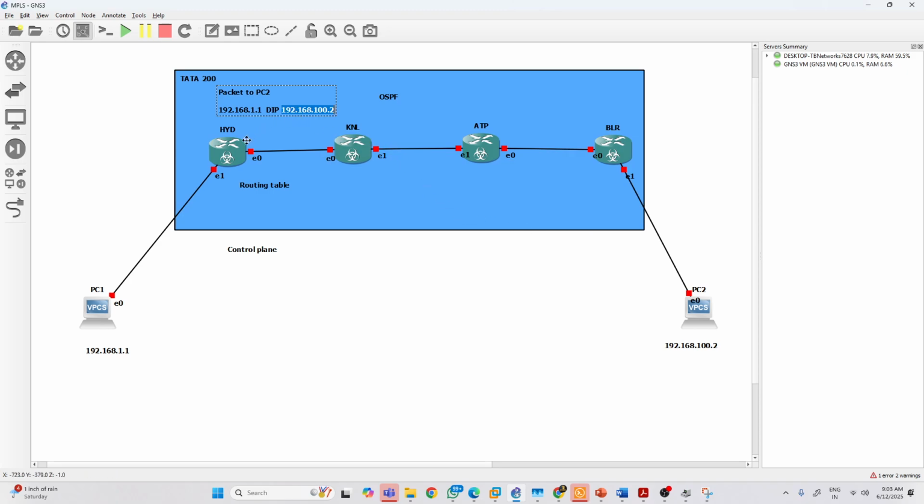Once the packet has arrived on the Hyderabad router, it will check the routing table. Imagine here we have only four routers and the internet, right? This is an internet service provider.